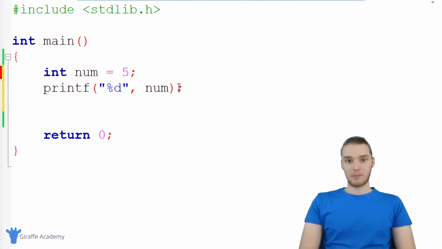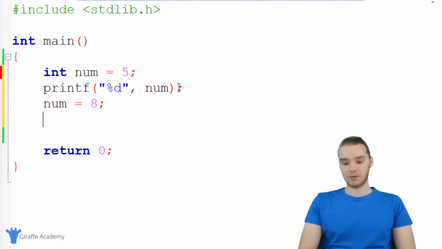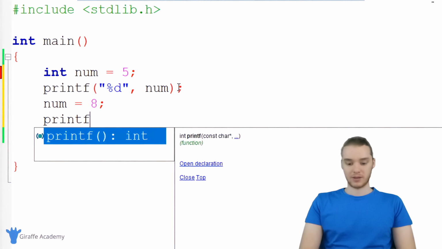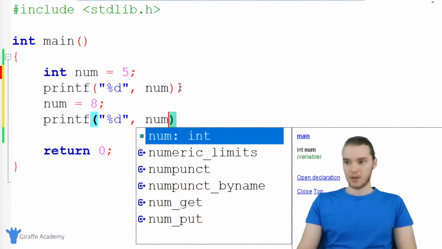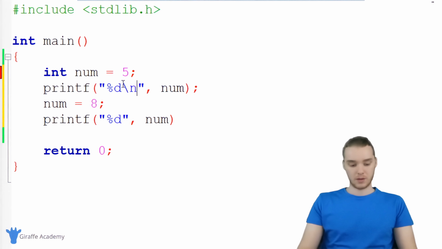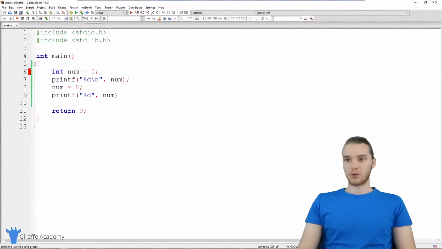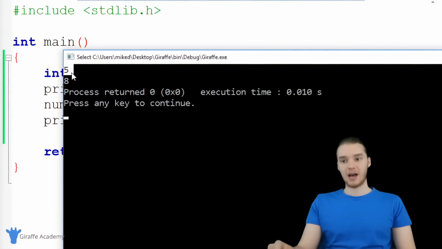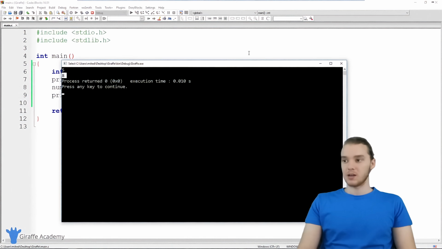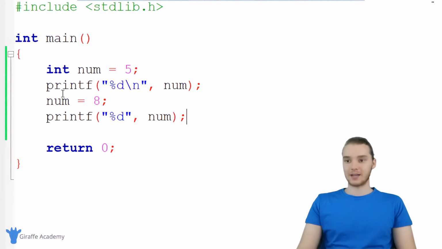Let's say that down here I wanted to modify num. So I could basically say num is equal to 8, so I can modify the value that's stored inside of the num variable. And let's come down here and print this out as well. So %d, and we'll print out num again. And actually I'm going to print out a new line here. When I go ahead and run this program, and I forgot a semicolon, when I go ahead and run this program, you'll see we're printing out 5, and then we modified the value to 8, and then we printed out 8. So I was able to modify this value down here. I was able to modify num.